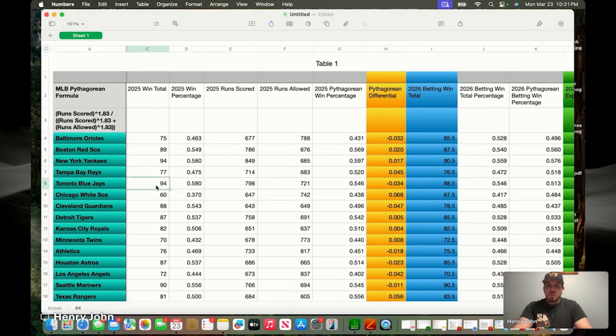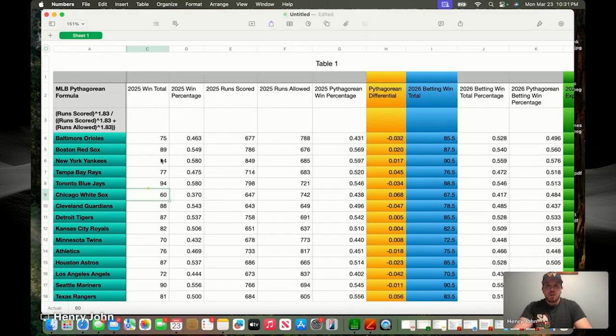It looks like the Blue Jays and Yankees tied for first in the AL with 94 wins. You've got the Mariners with 90, so on and so forth. You've got the White Sox, their misery continued last year, 60 wins. So we've got them all. All right. The next key number, the 2025 win percentage.